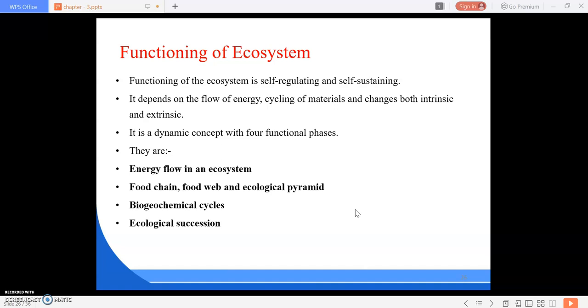Okay. Next is our food chain, food web and ecological pyramid. Then our biogeochemical cycles. Then our ecological succession. So the most important things are the energy flow in an ecosystem, food chain, food web, ecological pyramid, and the next one, ecological succession. So these three are very important. And next are the biogeochemical cycles. Okay, understood.